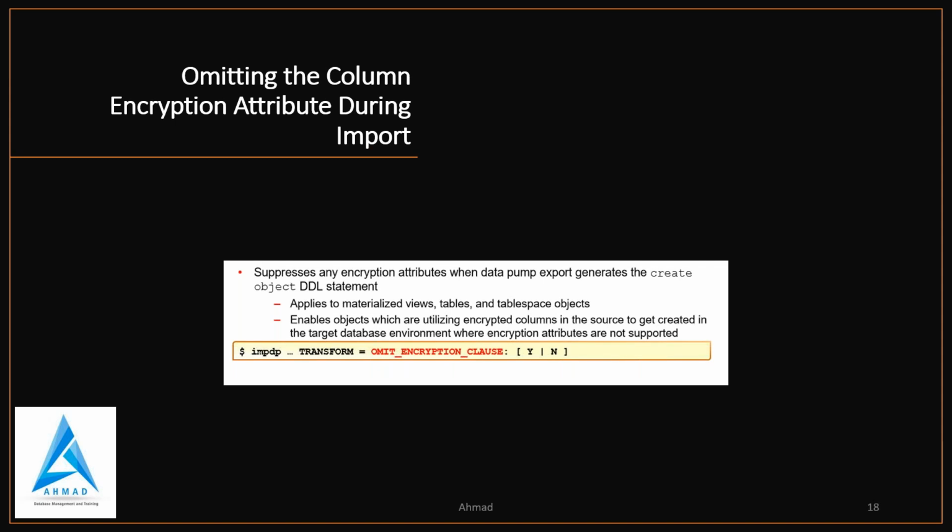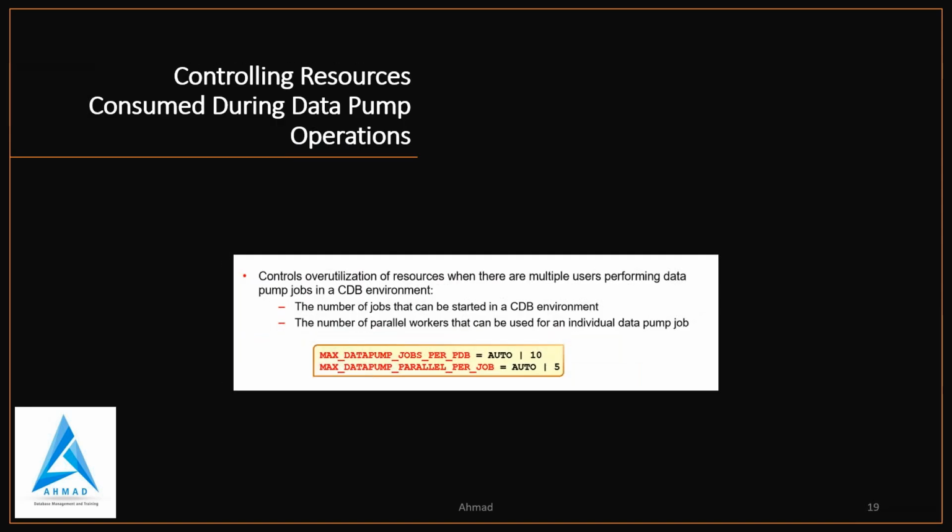It applies to materialized views, tables and tablespace objects. It will enable objects which are utilizing encrypted columns in the source to get created in a target database environment where encryption attributes are not supported. So it is a very important parameter in terms of encryption. If you are working in a banking project, at that time this is very helpful. Clear?